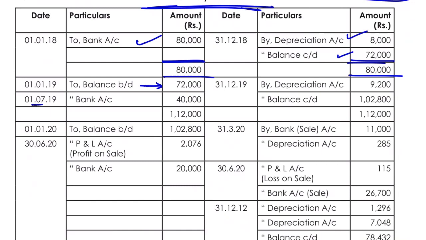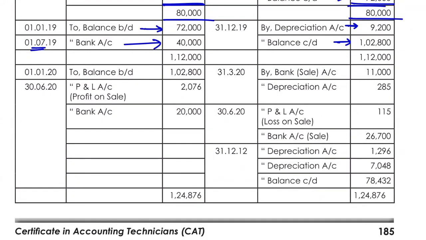Now I have purchased on 1st of July a new machinery of 40,000. Again, that is mentioned. Depreciation from your table is mentioned and the balance carried down is mentioned. The same way you can do the rest of the part. The balance is brought down in the next year. Machine is sold for that amount. Depreciation is charged.